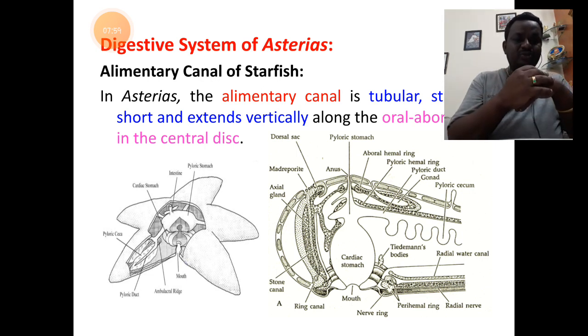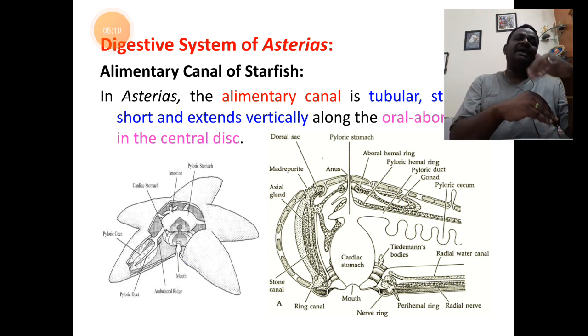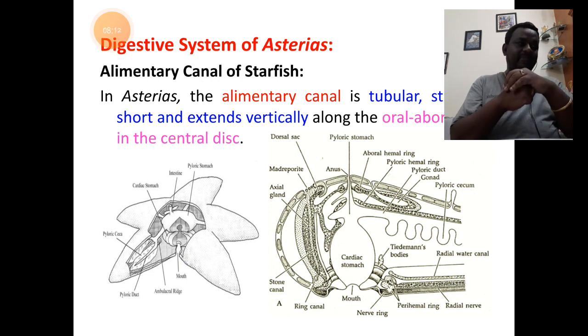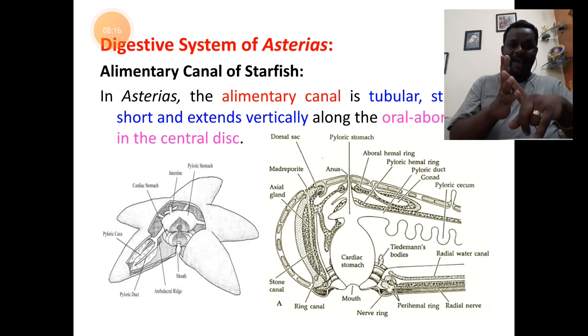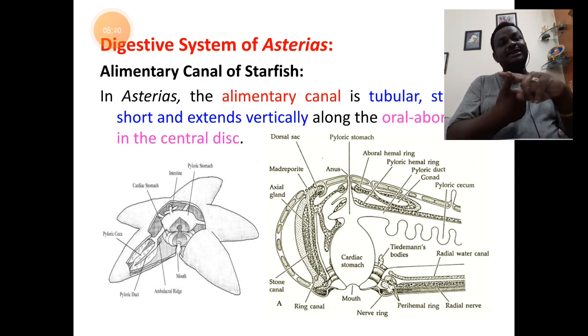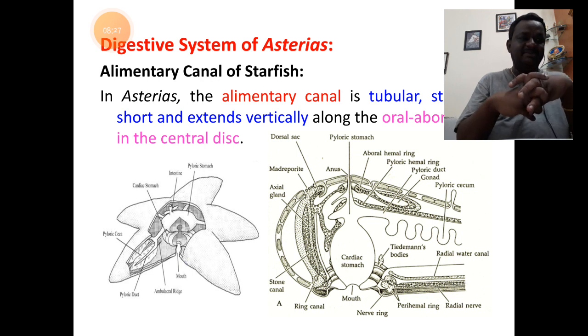Here in the picture towards the right side, the esophagus is not mentioned because it's a very short, indistinct tube. It continues from the mouth and joins with the stomach. So we have 5 parts: mouth, esophagus, stomach, intestine, and rectum with the anus. These are the 5 major parts of the digestive canal of the organism.